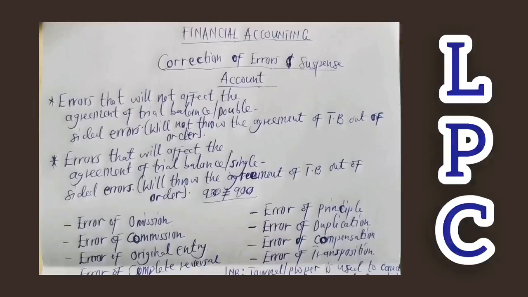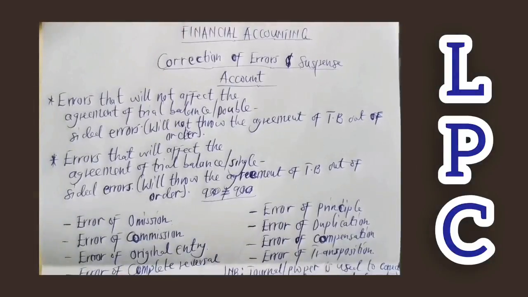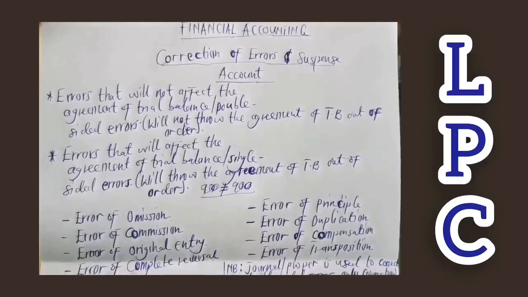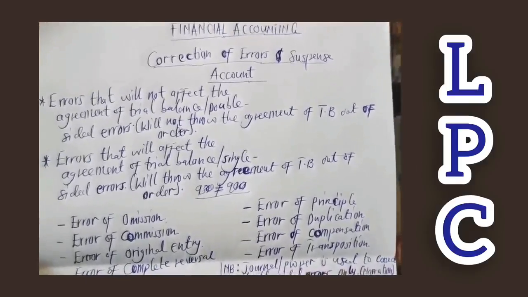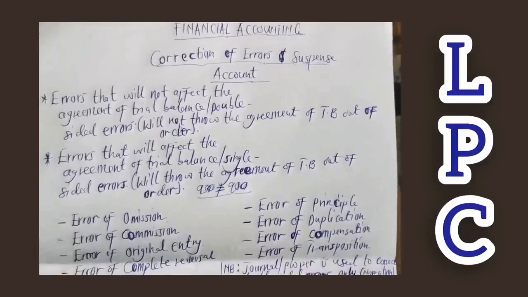All right, you are welcome back once again. So basically, error. When you hear of error, what do you mean by error? It's an English word, right? Let's limit ourselves from the accounting. What is an error? Error is generally a mistake. So once you hear of error, we are thinking of mistake. I hope that is clear.